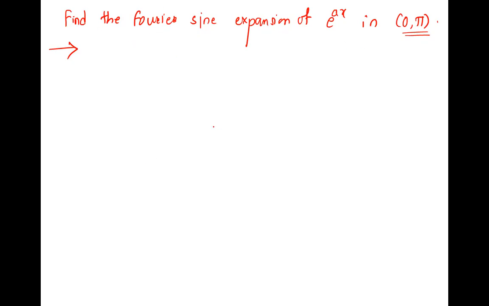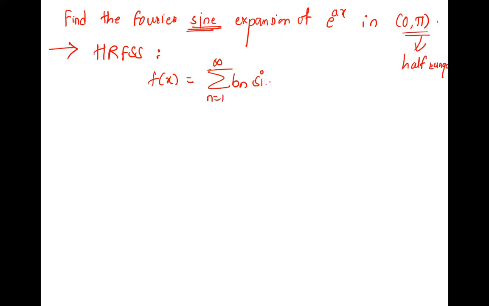Now half range is fixed. So which half range are we going to find? Sine. So here we are finding the half range Fourier sine series. They will tell this particularly, whether it is sine or cosine. And here, with the half interval, we have decided that we are going to find half range. So what is the half range Fourier sine series? f of x is equal to summation n equal to 1 to infinity of bn sin nx.